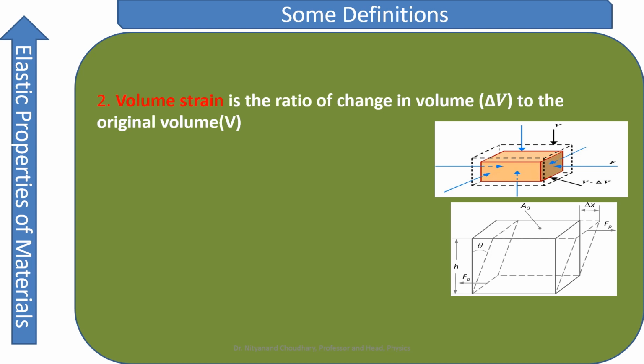So what is happening is that its length is getting decreased, its breadth is getting decreased, and its thickness is getting decreased. So all around, its length, breadth, and thickness are getting decreased. So naturally there is going to be a change in the volume. This strain will be equal to the change in the volume. Let us suppose the change in the volume is delta V, and the original volume is V. So this will be called your volume strain.